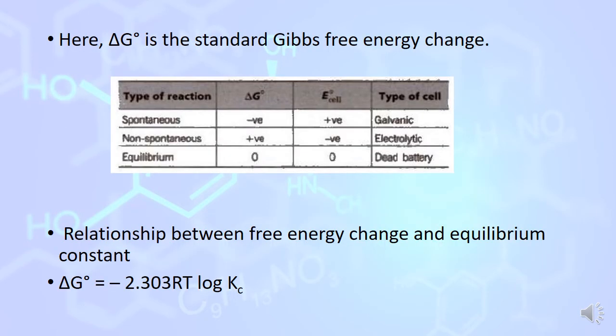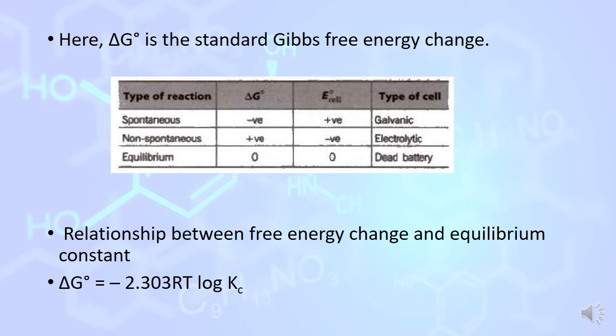How can we determine whether a reaction is spontaneous or non-spontaneous? If delta G degree comes negative, or E degree cell comes positive, it is a spontaneous reaction, and a galvanic type cell is formed. If delta G degree comes positive and E degree cell comes negative, then the reaction will be non-spontaneous. If both delta G degree and E degree cell come zero, then the reaction is at equilibrium.